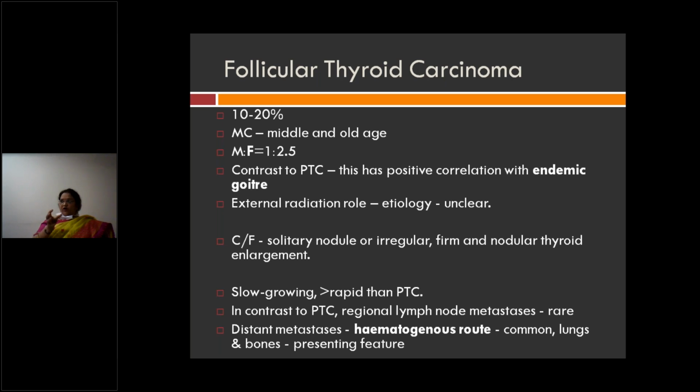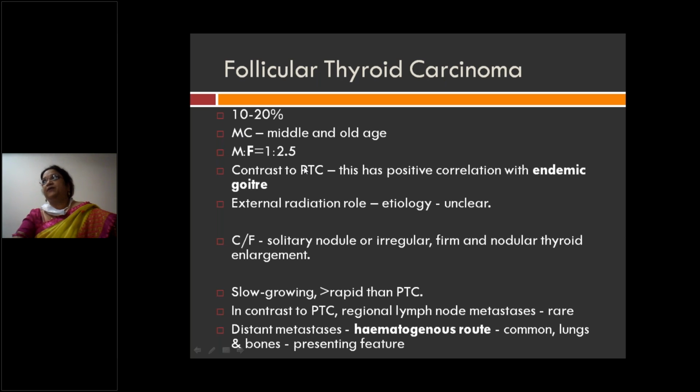Next, follicular thyroid carcinoma. Similar to follicular adenoma, which is a benign tumor of the thyroid, you have follicular carcinoma. Here the tumor cells are arranged in a follicular pattern, with a similar arrangement to follicular adenoma, well encapsulated. But most importantly, you see capsular and vascular invasion, which you do not see in follicular adenoma. In follicular carcinoma you see invasion into the blood vessels and invasion into the capsule. Then you call it follicular carcinoma.